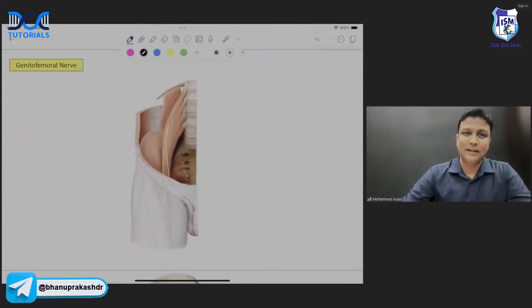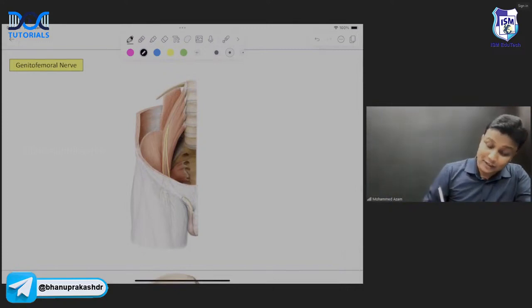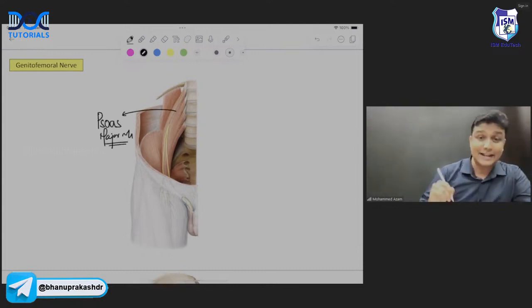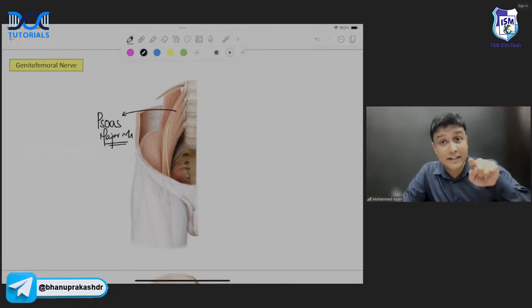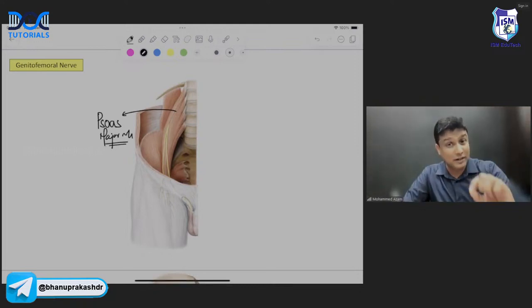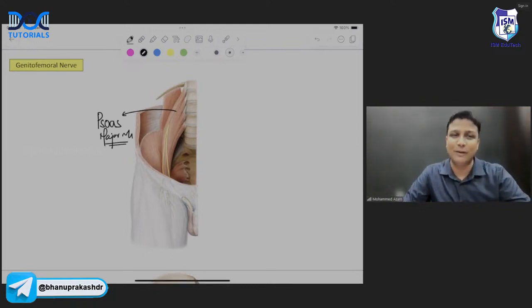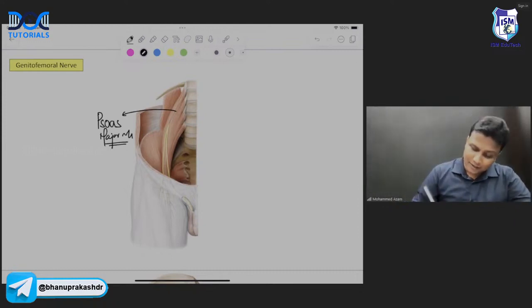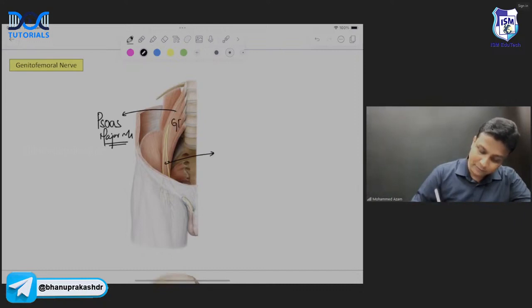This nerve here will be the genitofemoral nerve, sir. How to identify this nerve? Very easy. This muscle here will be the psoas major. And as soon as you see in the exam that the nerve is piercing psoas major, that is the genitofemoral nerve, sir. Clearly, you are able to see this genitofemoral nerve here. I'm just writing GFN.